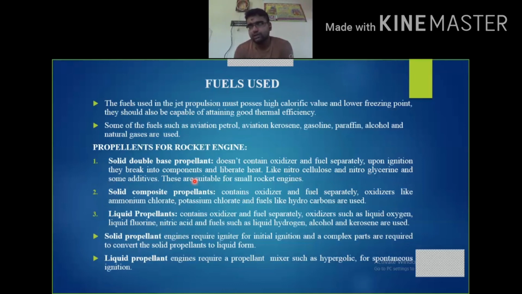So there is not much difference in that. The only difference is the presence of hydrocarbon rate in the fuels, that's it. When the hydrocarbon rate is around 7 to 12, then it is used for aviation as a fuel, and if it is below 7, then we are using it for roadways.